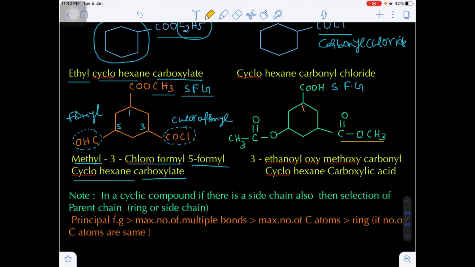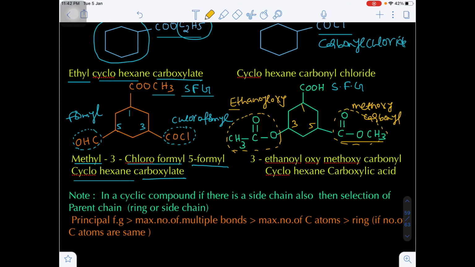Now this is the alkoxycarbonyl, so this is known as methoxycarbonyl. This is the methoxycarbonyl. And this is the alkanoyloxy, that is known as ethanoyloxy. Out of these 2 groups, in alphabetical order, E will come first. That's why the lowest number will be given to the ethanoyloxy.